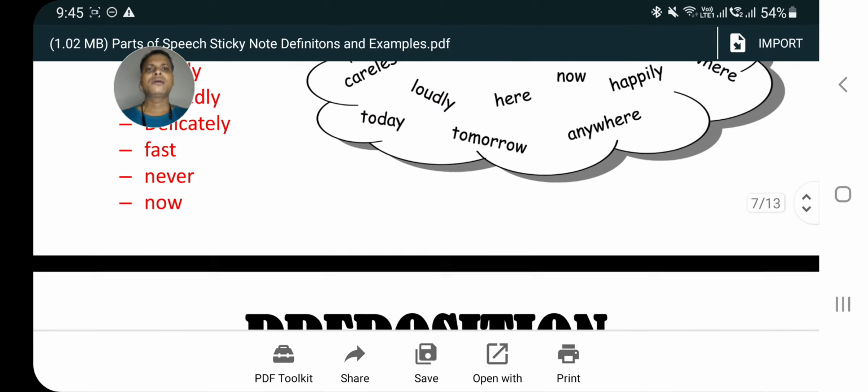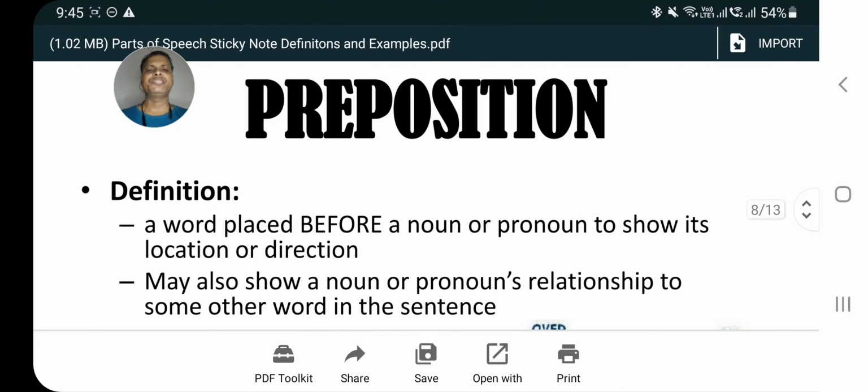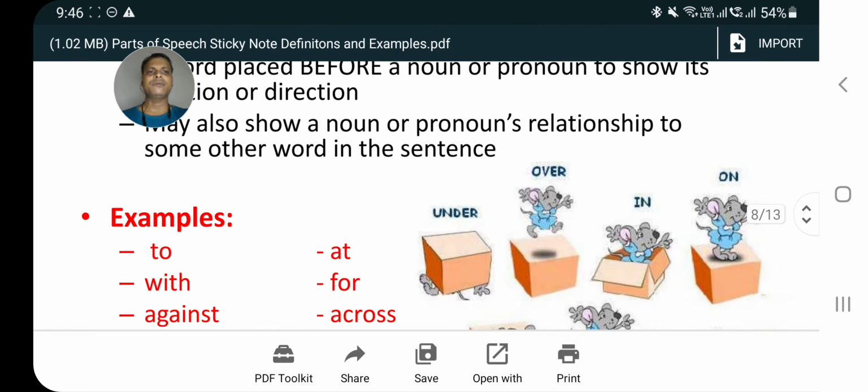Now another one, that is preposition. Preposition is a word which is placed before a noun or a pronoun to show its relation with the other words in a sentence. In other words, we can say that preposition also tells the position of a noun or a pronoun in a sentence, right? Now let us understand it by an example.